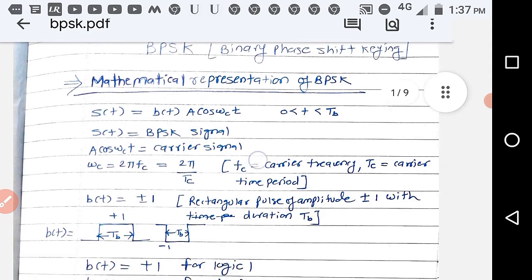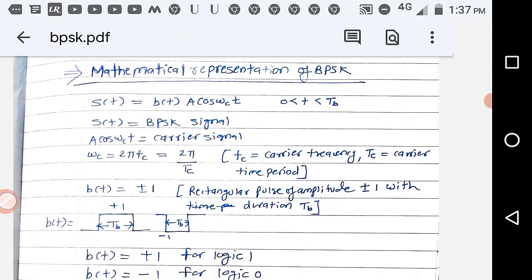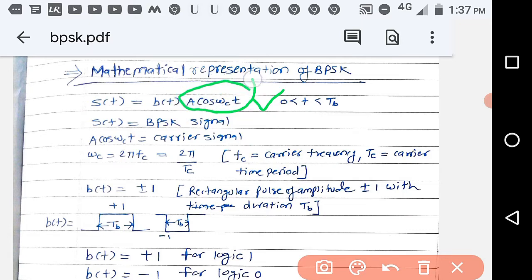So what is the mathematical representation of BPSK? BPSK has this mathematical representation: s(t) = b(t) A cos(ωct). This A cos(ωct) is your carrier, which you use to transmit b(t), your digital data, 1 or 0. Now, what is the time period of b(t)? b(t) has the time duration between 0 and Tb.